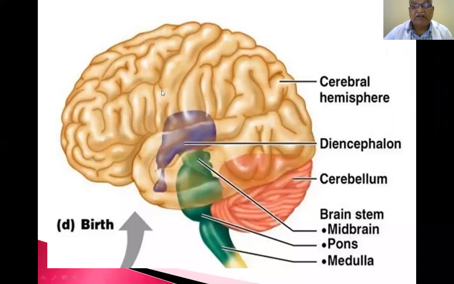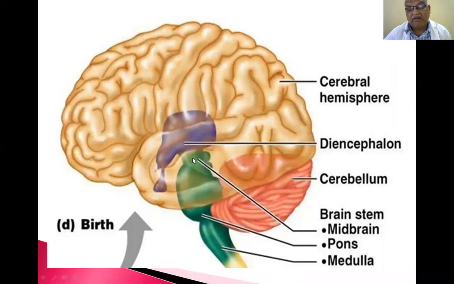The diencephalon is present between, this is all the cerebrum. This is the frontal lobe, the parietal lobe, the temporal lobe, and the occipital lobe. If you remove part of the temporal lobe, you will find this blue colored structure, called the diencephalon.